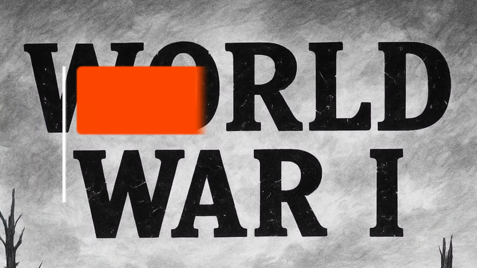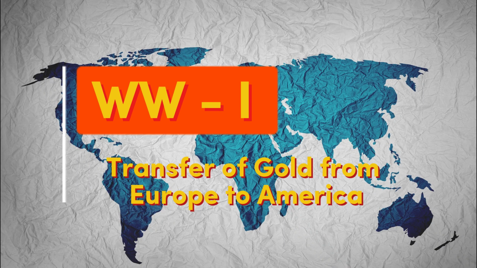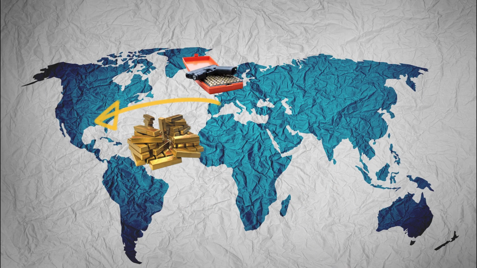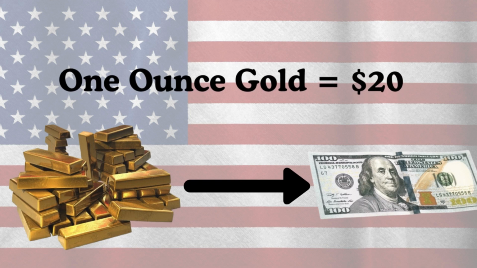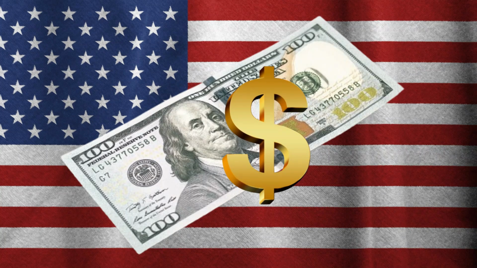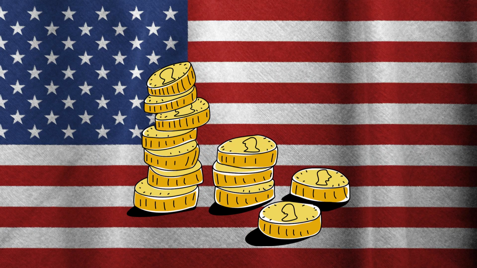During World War I, Britain and Europe printed money for war and shipped gold to the US to buy weapons and supplies. By the early 1920s, the US had the largest gold reserve. The dollar remained pegged to gold at $20 per ounce. The US was now the world's biggest economy. War drained Europe's wealth, but America, neutral and industrial, became richer and stronger.